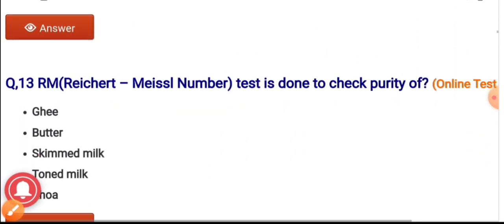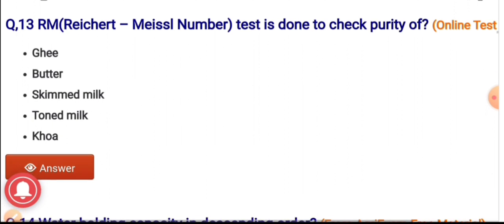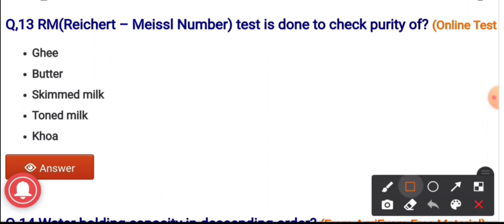Question number 13. RM test is done to check the purity of. The options are ghee, butter, skimmed milk, toned milk and khoa. The correct answer is ghee. This Reichert-Meissl number, it is a test which is done to check the purity of ghee.